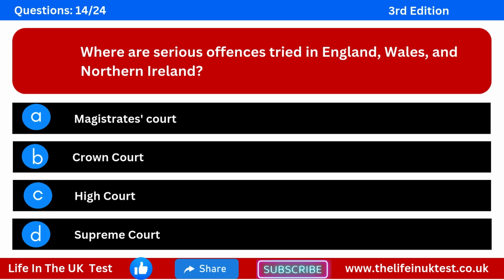Question 14. Where are serious offences tried in England, Wales and Northern Ireland? Option A, Magistrates' Court. Option B, Crown Court. Option C, High Court. Option D, Supreme Court.